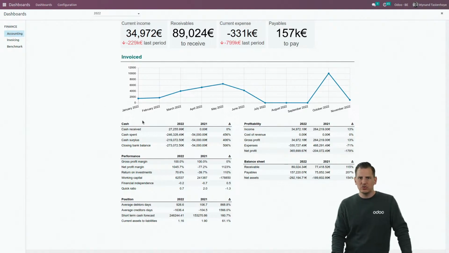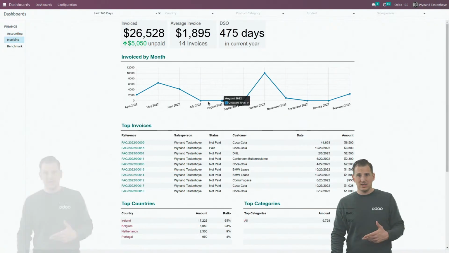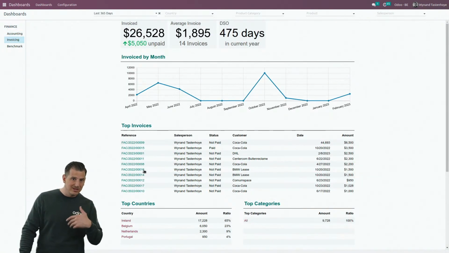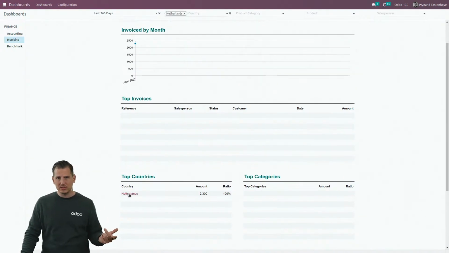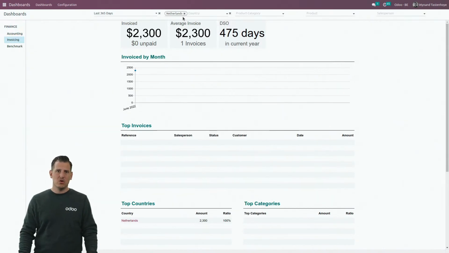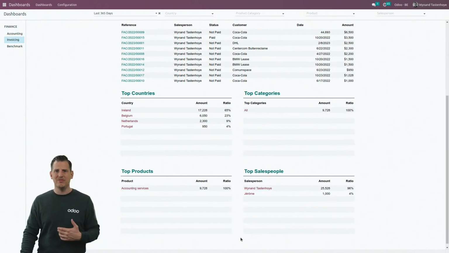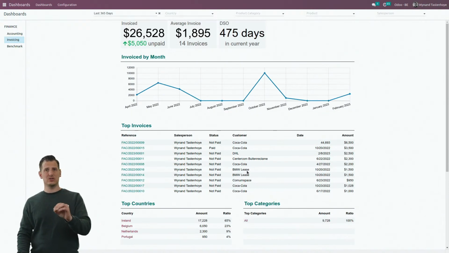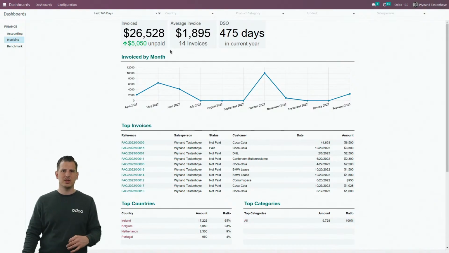Basically, it gives you useful information that you can see over here, to track different KPIs. For the invoicing, you can see the invoicing with links again to the different invoices. You can immediately filter on all the ones in the Netherlands only, or apply different filters here on the product category, the salesperson, name it. All of these come standard out of the box. There is no configuration necessary. Everybody receives all of them.